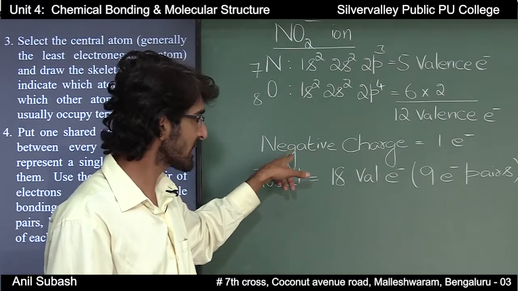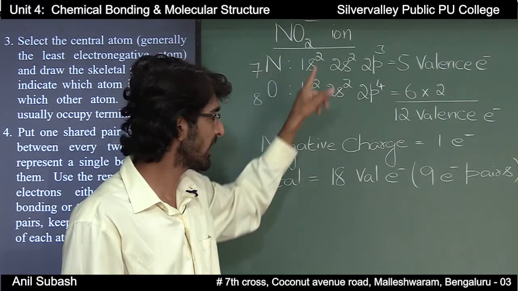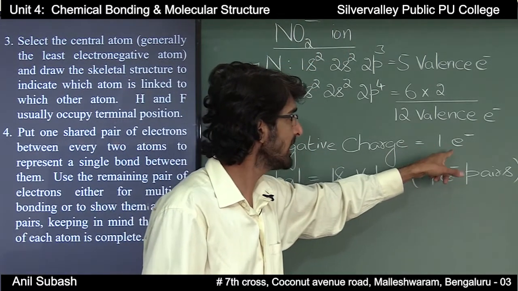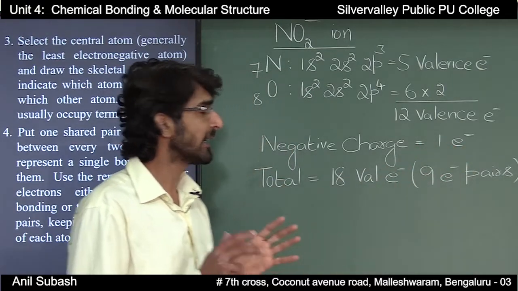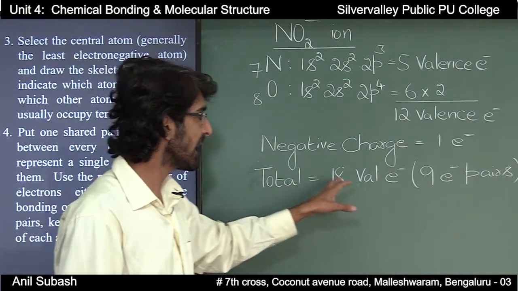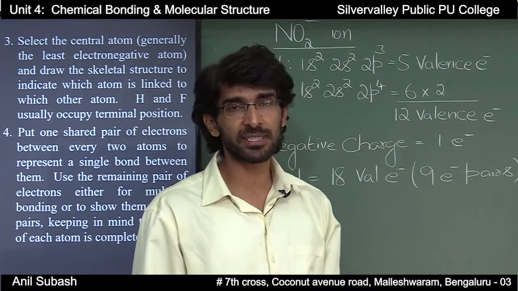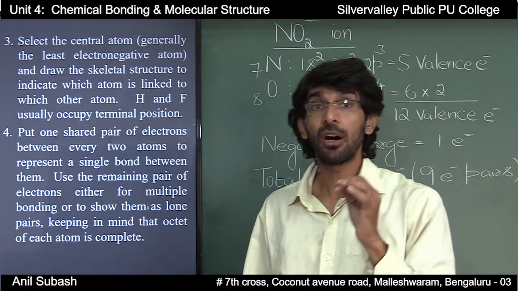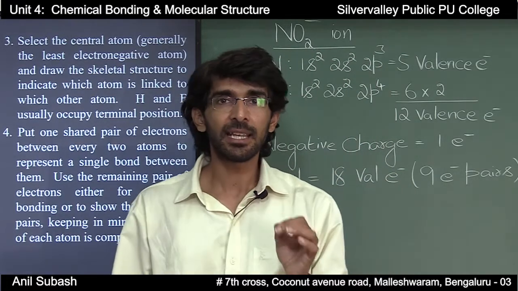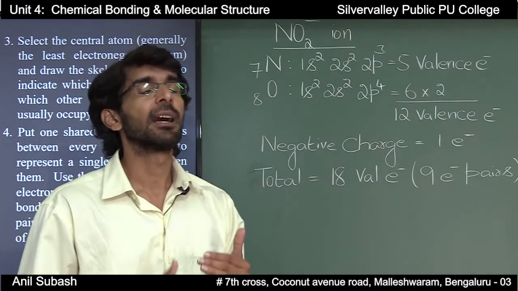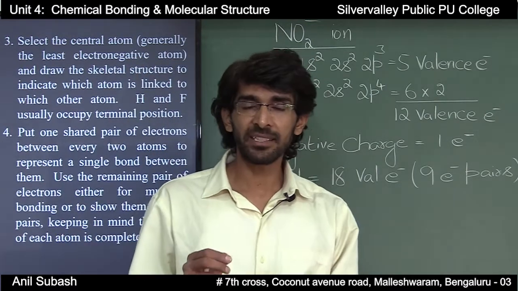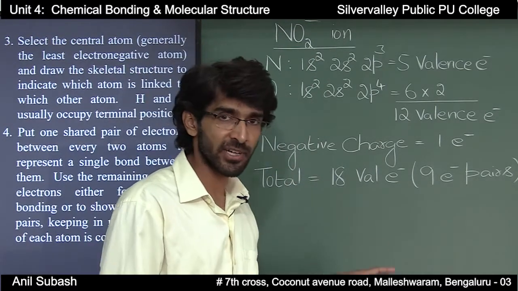That is, since the negative charge is -1, we are supposed to add 1 electron, and totally there will be 18 valence electrons present in NO2 minus, or there will be 9 electron pairs. And the next step will be writing the skeletal structure.